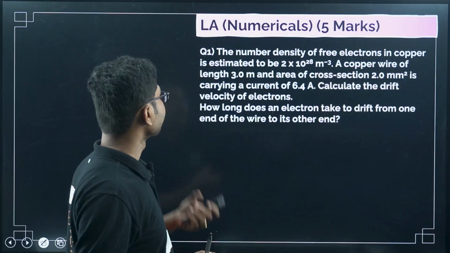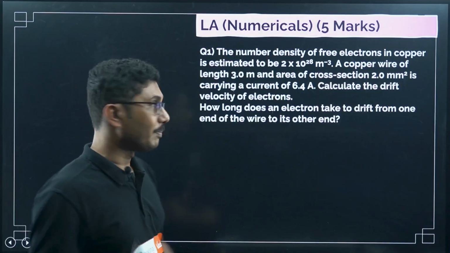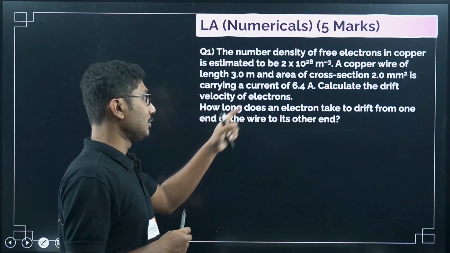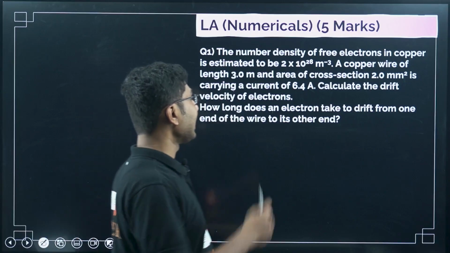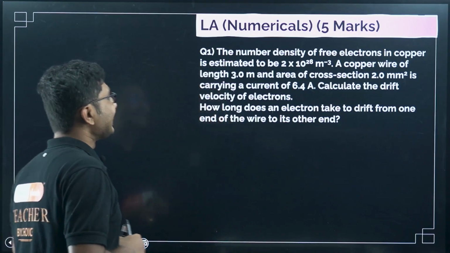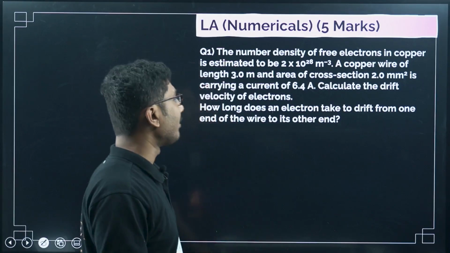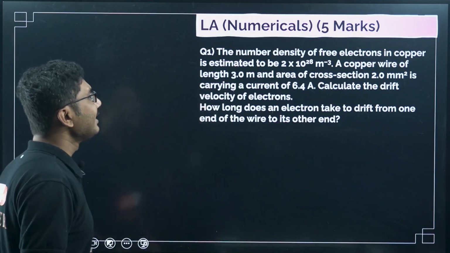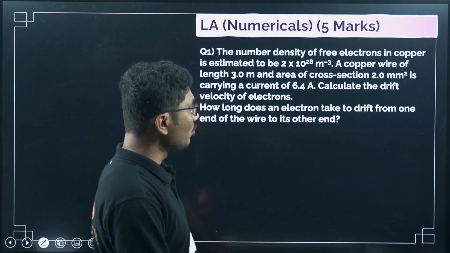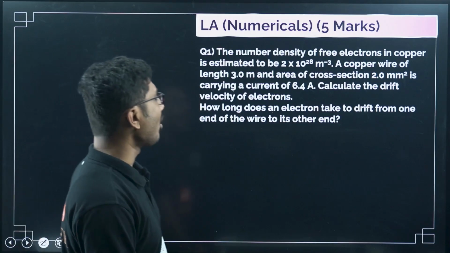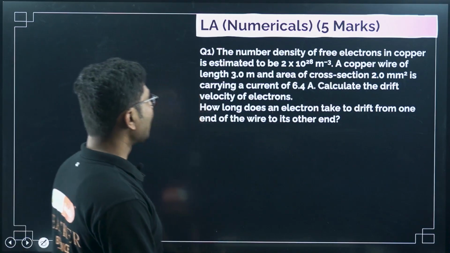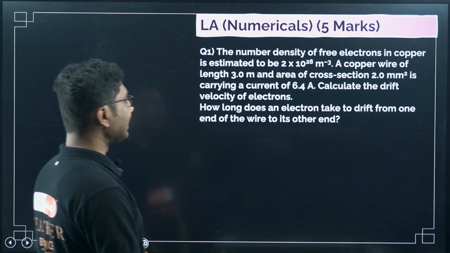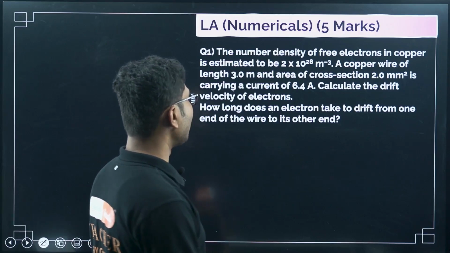Now let's move on to a little bit more difficult part, where we will be solving numericals. Not all numericals are hard. The first numerical, for example, is a little bit easy. The number density of free electrons in copper is estimated to be 2 times 10 to the power 28 per meter cube. A copper wire of length 3 meter and area of cross section 2 millimeter square is carrying a current of 6.4 ampere. Calculate the drift velocity of electron. This is part 1. Part 2: how long does an electron take to drift from one end of the wire to the other end?